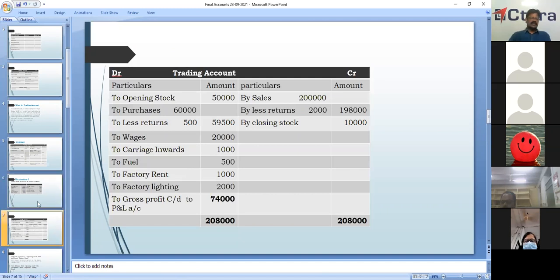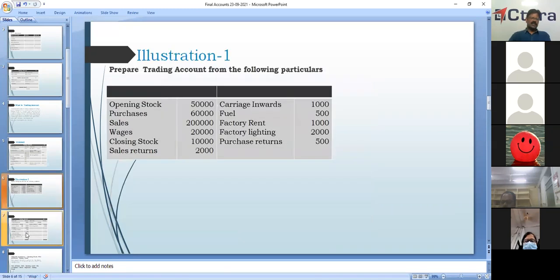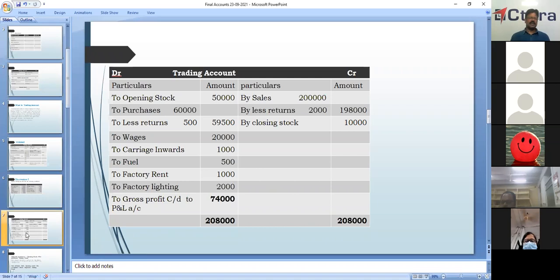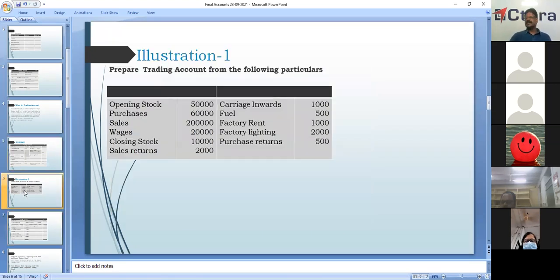So here the debit side is completed. Okay. To opening stock, to purchases, less returns, we are getting net purchases. Then wages, 20,000, it's a direct expense. The carriage inwards, 1,000, it's a direct expense. Fuel, also direct expense, 500. Factory rent, 1,000 rupees. Factory lighting, 2,000 rupees. Okay, we have completed the debit side. We'll come to the credit side now.